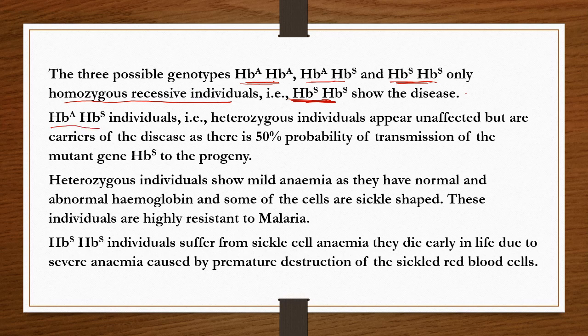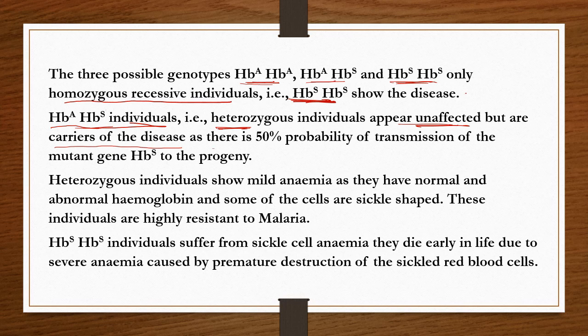Now let's come to the next point. HbA HbS individuals are considered heterozygous individuals. These heterozygous individuals appear unaffected, but they are carriers of this disease because of the presence of the defective gene.